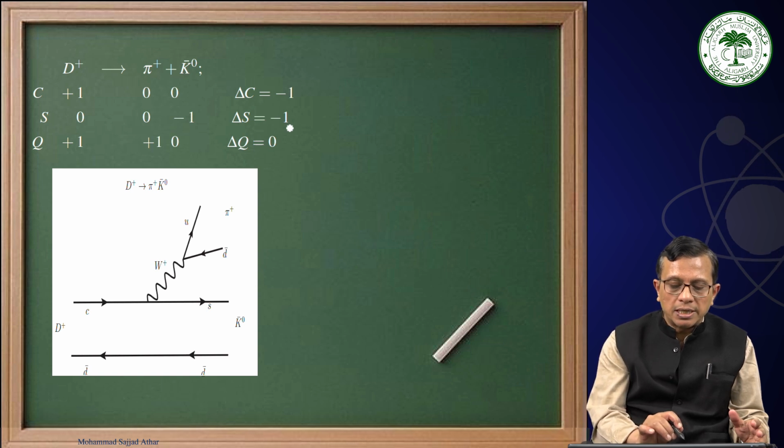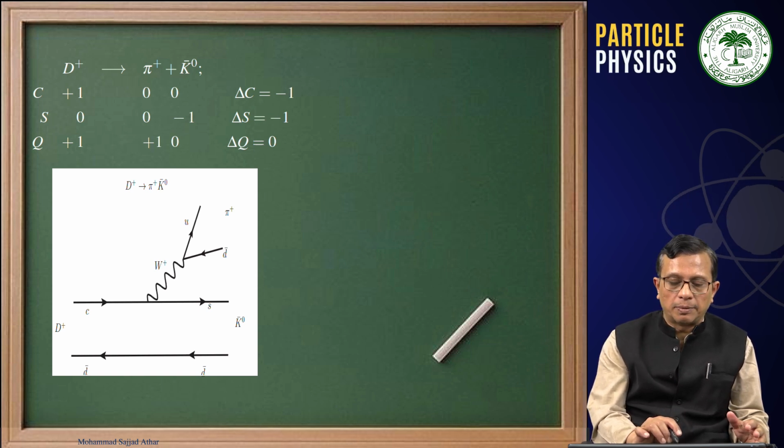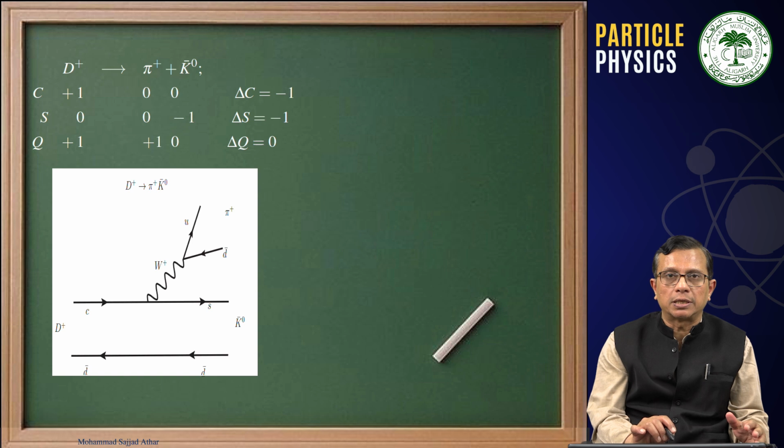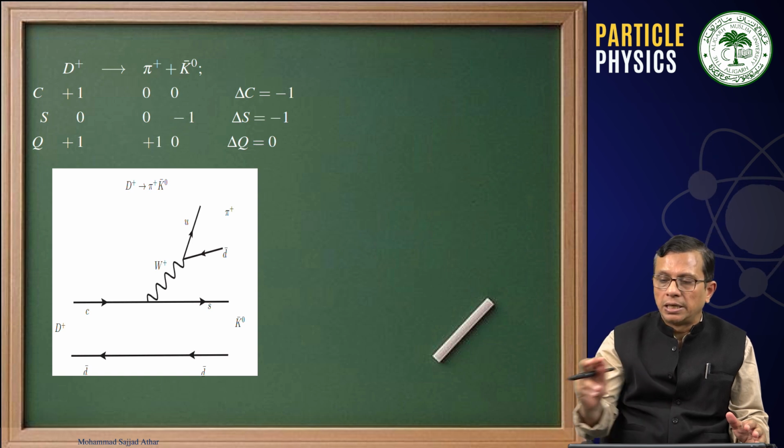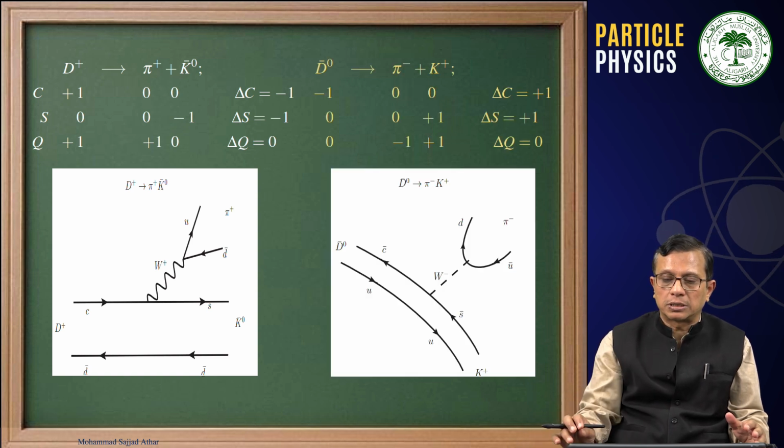And what you are seeing is that you have a D plus which is made up of c d bar. Therefore, c is emitting a W plus, and that W plus is getting converted into u and d bar to give rise to pi plus. Therefore, there is a conversion of c to s, and c to s belongs to the same generation, and therefore this will be a Cabibbo favored process.